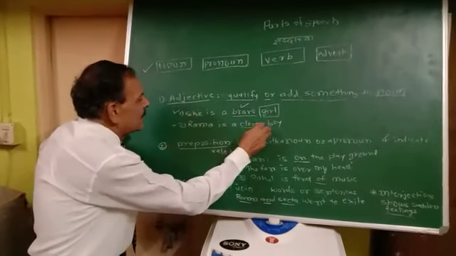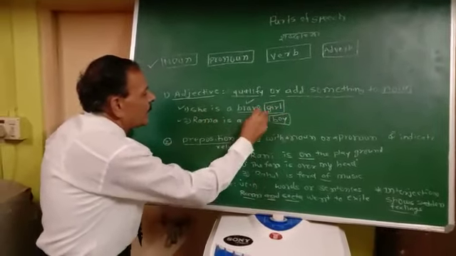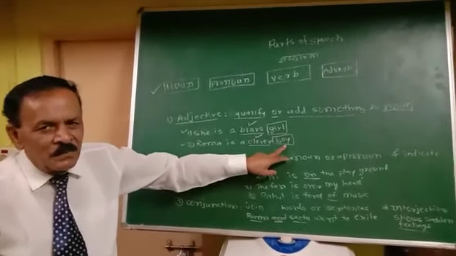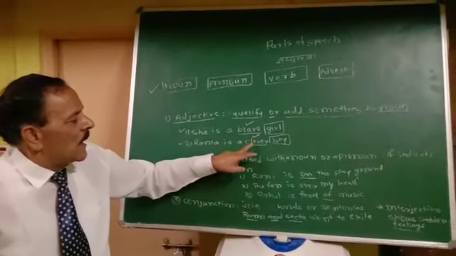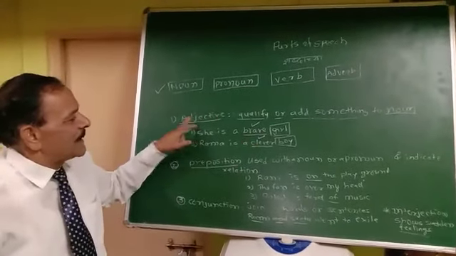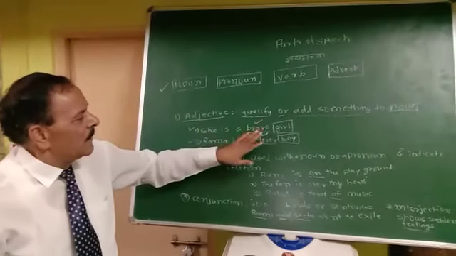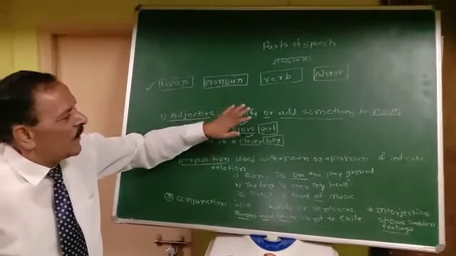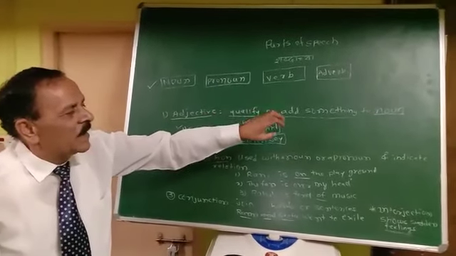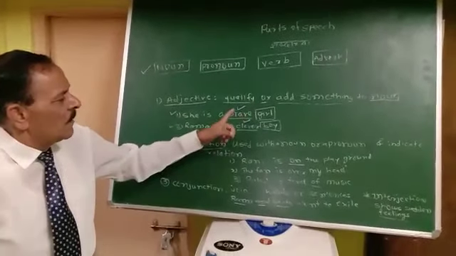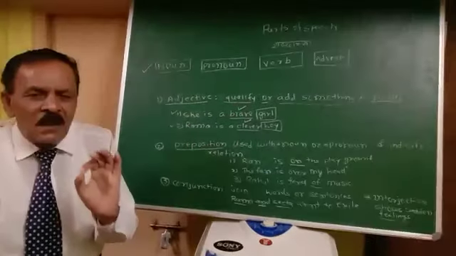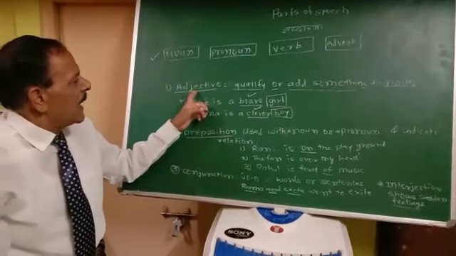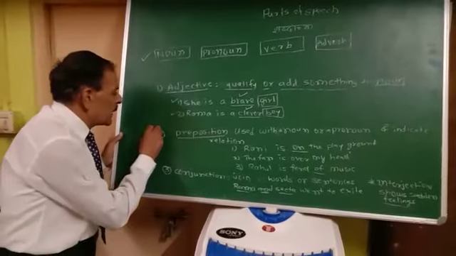Rama is a clever boy. The word boy is noun and clever is adjective. In this manner, adjective is the word which qualifies or adds something to a noun. And perhaps by these two simple examples, you have understood very decently what is adjective. Now let us go to the preposition.